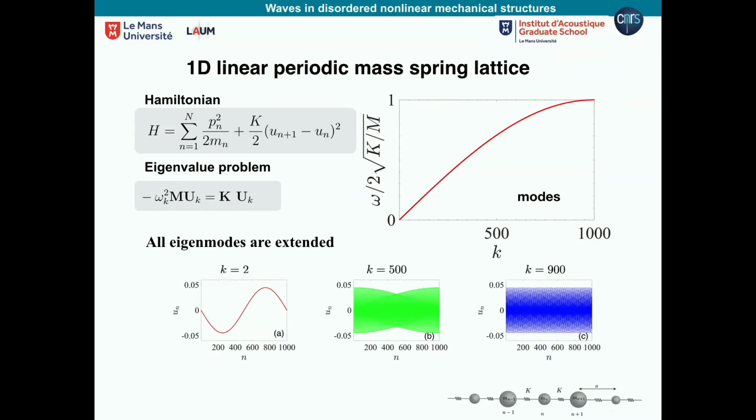On the y-axis, I have the frequency normalized, and on the x-axis, I have the number of modes. So here is a lattice of 1,000 particles. Just to remind, I also show three kinds of modes: one mode at low frequencies, so mode number 2, one mode in the middle of the band structure, and one at the end.